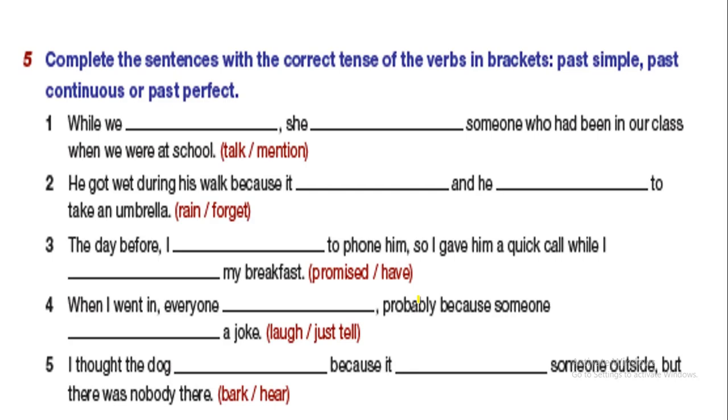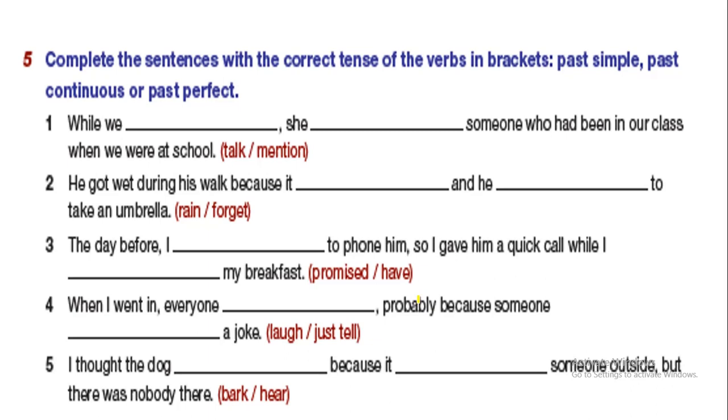Complete sentences with correct tenses of the verbs in brackets: past simple, past continuous or past perfect. Now here we have while. Do you remember what comes after while? What is the tense, girls? While, here we have a rule. While we, yes, what comes after it? Yes, it is past continuous. So here it should be talking.